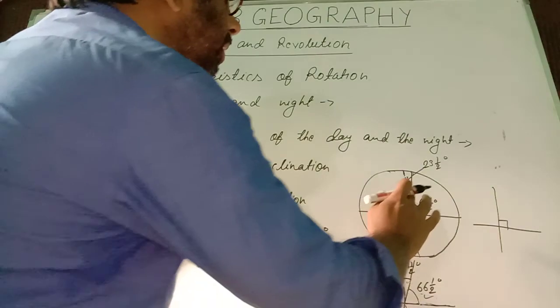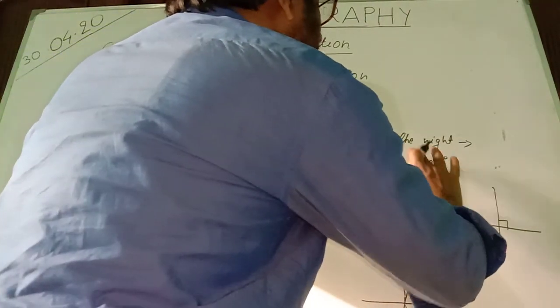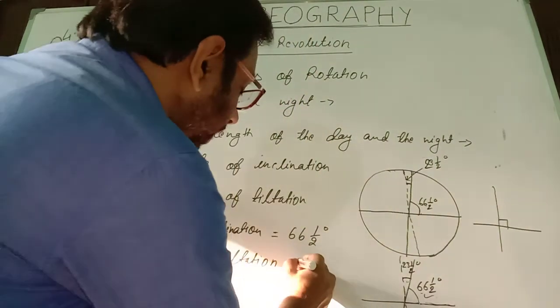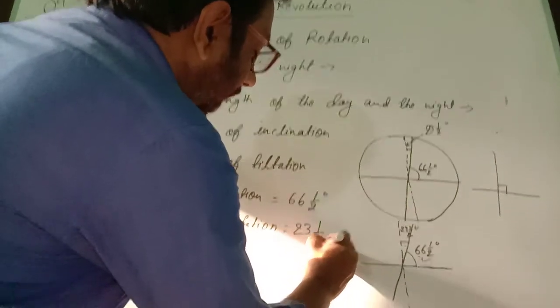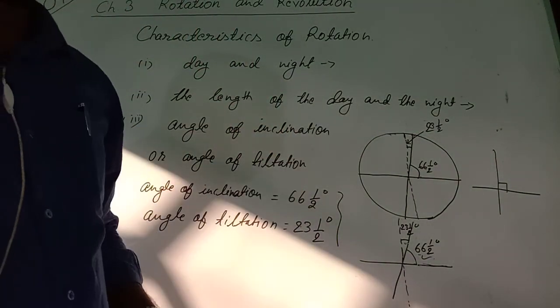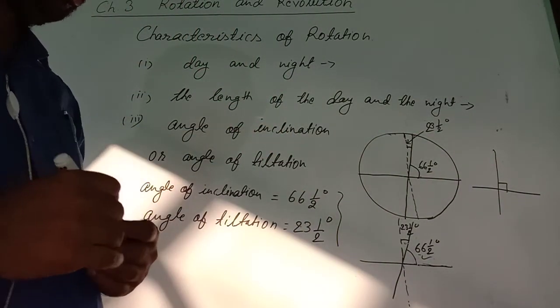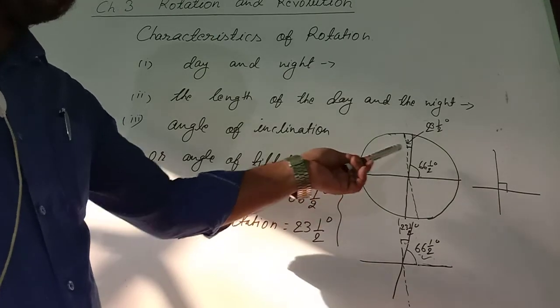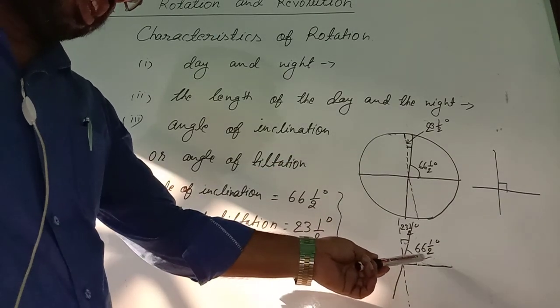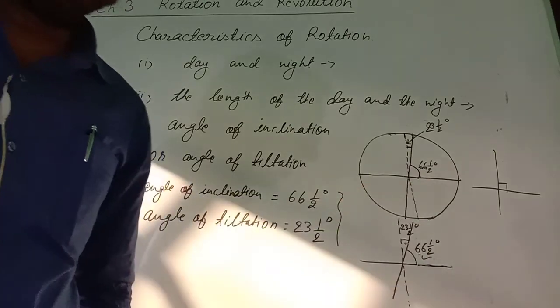Not 33, 23, yes, correct, 23 and half degree. If you add these two, you will get 90 degree. It is tilted by 23 and half degree, and it is inclined with the horizontal axis by 66 and half degree.